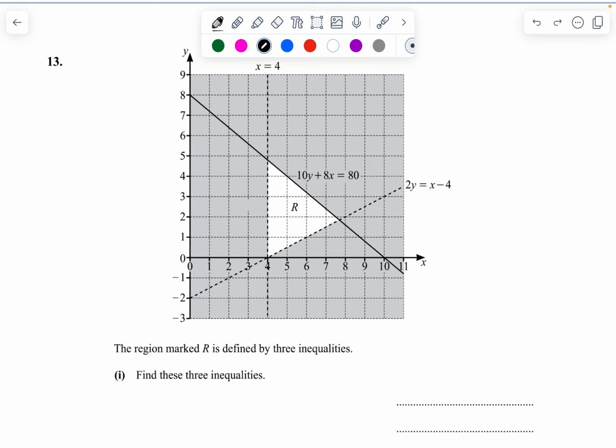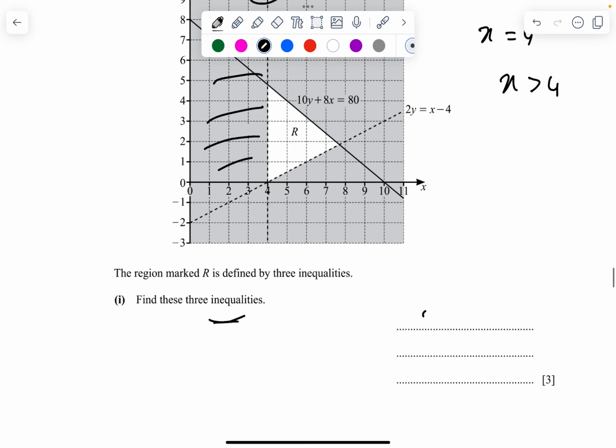Okay, coming to question number 13. The region R is defined by 3 inequalities. Find these 3 inequalities. The first one is x equals 4. We are shading on the left side, so x is greater than 4 is going to be the answer because we are getting a region R. We have to shade the unwanted region. So x is greater than 4, therefore I am shading it out on the left side. x is less than 4.